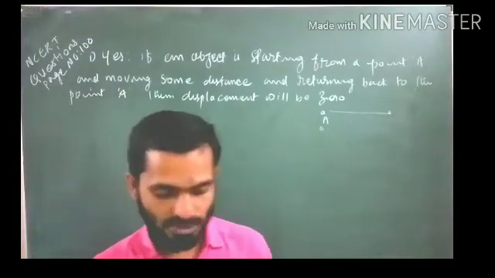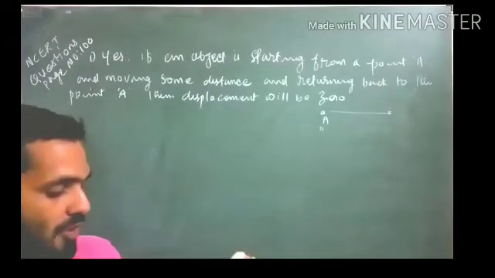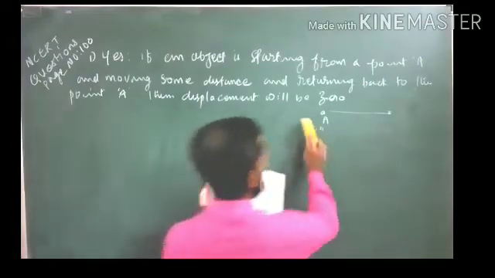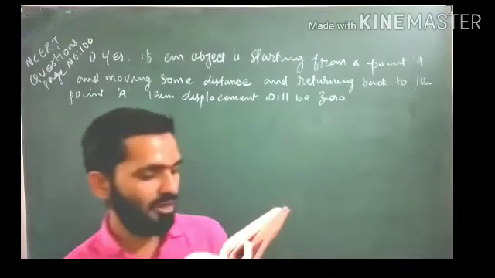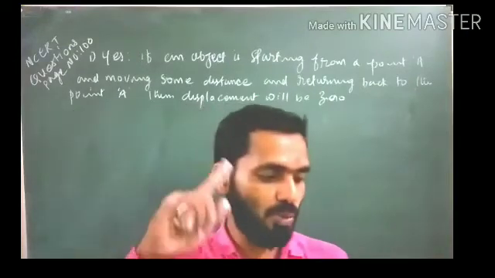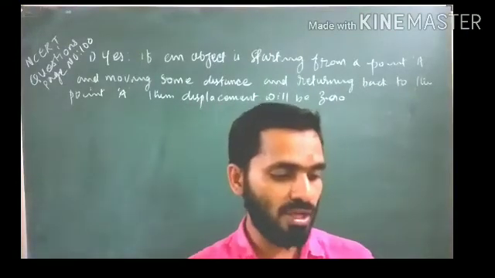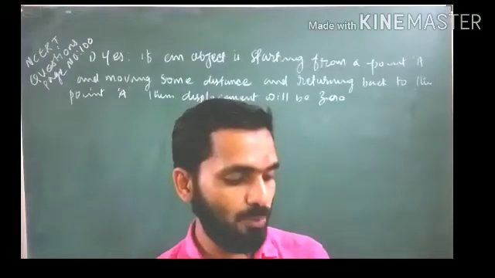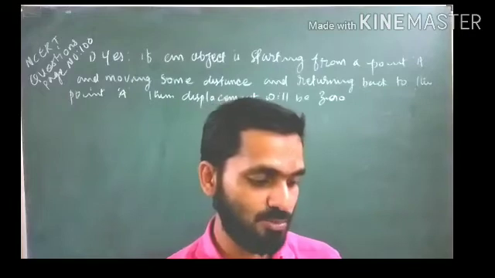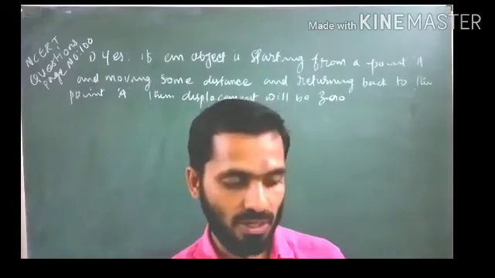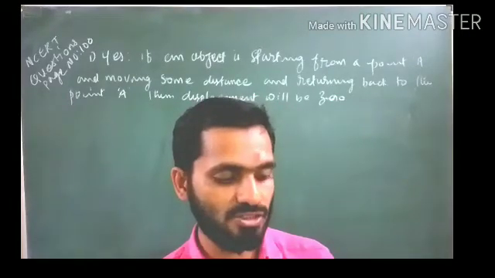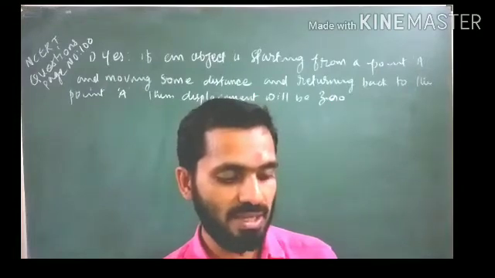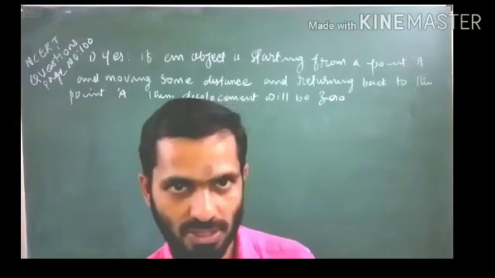Now in the second question, one more question is given. A farmer moves along the boundary of a square field of side 10 meter in 40 seconds. What will be the magnitude of displacement of the farmer at the end of 2 minutes 20 seconds from his initial position? I will repeat the question.